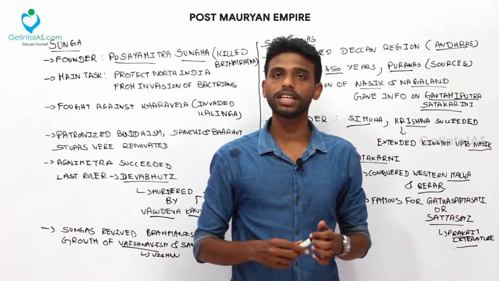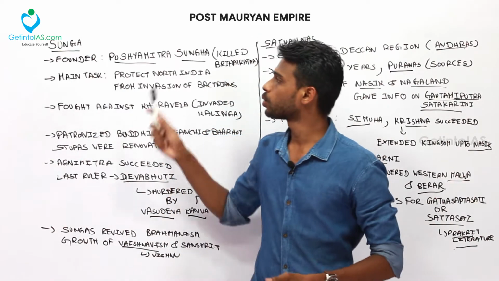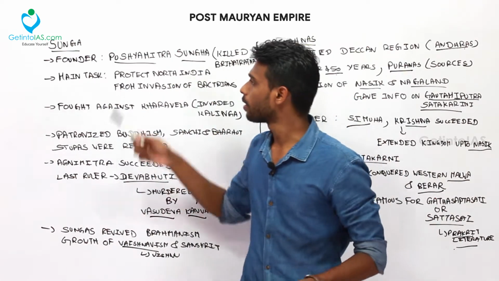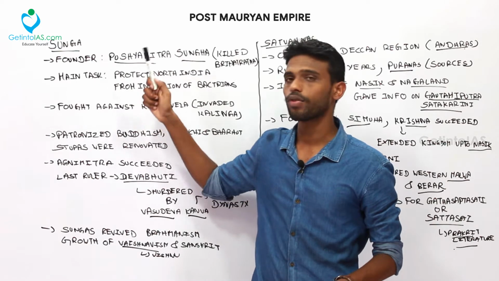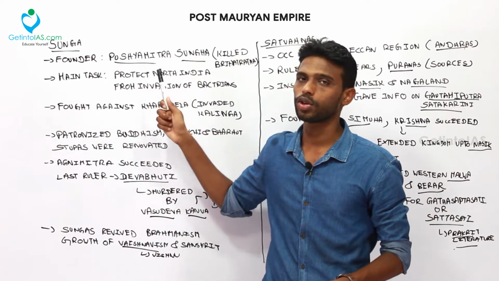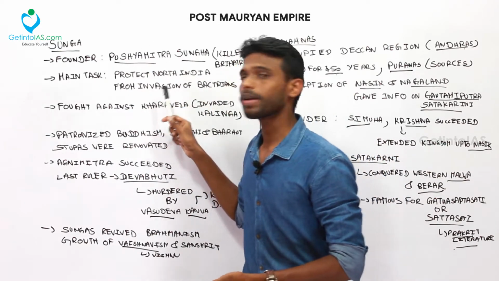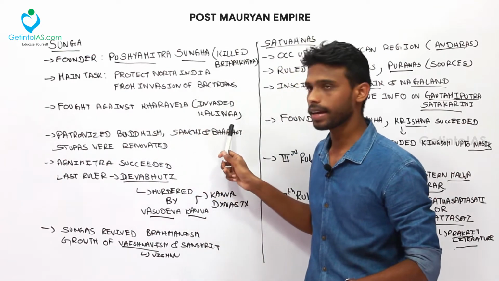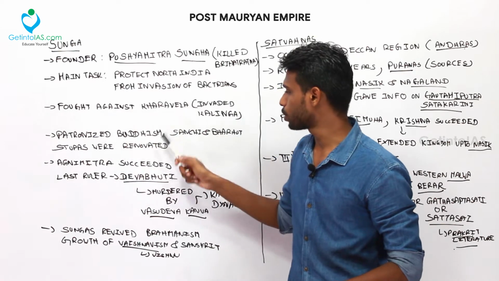To recap, after the division of the Mauryan Empire, the Shunga dynasty was founded by Pushyamitra Shunga by assassinating the last Mauryan ruler. His main task was to protect North India from the invasion of Bactrians. He fought against Kharavela, who invaded Kalinga, and he also patronized Buddhism.